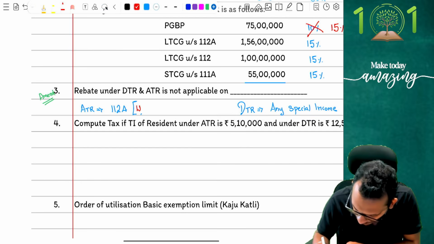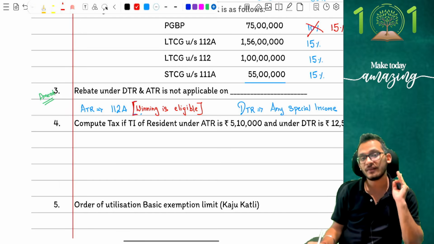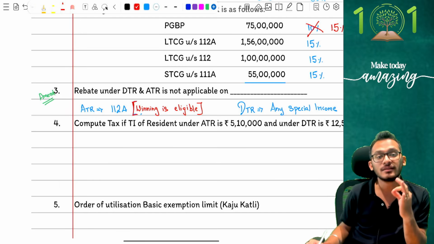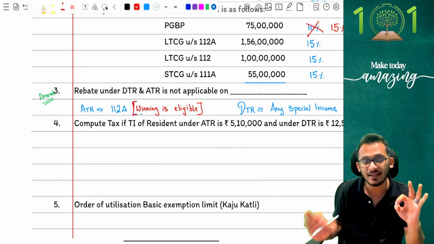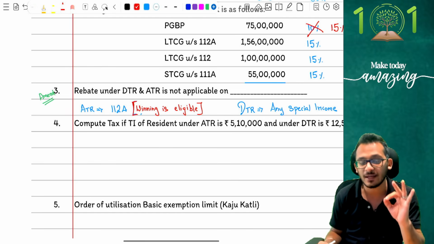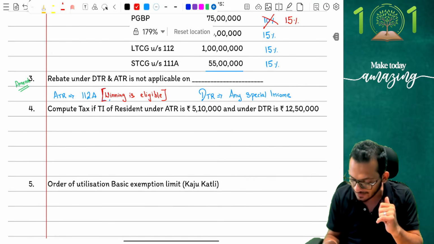I'm going to write it for your understanding. Winnings is eligible. Let me put this out very clearly. Yes, so be very smart enough to understand that 112A is not eligible for rebate under both the regimes, but winnings is eligible under the old tax regime. You have to give that person the benefit of it. Clear? Yes. Very good. With that understanding, people, let's move on forward.